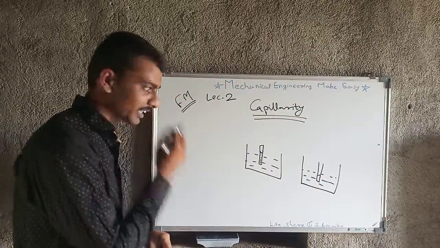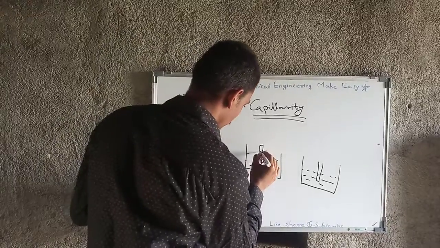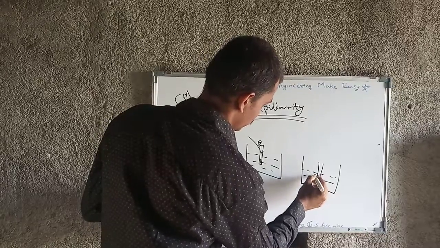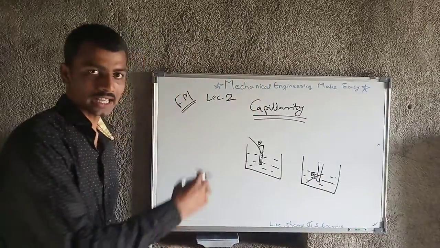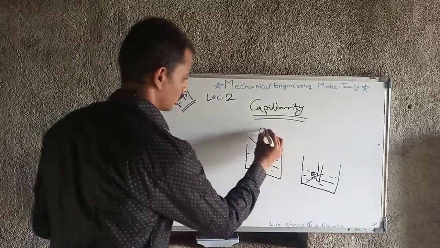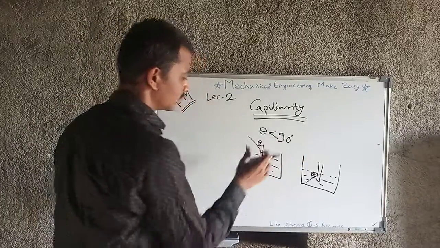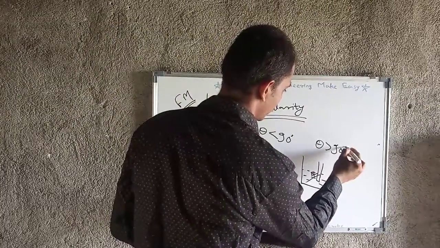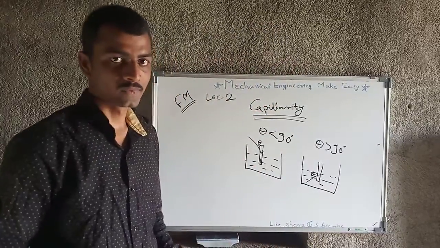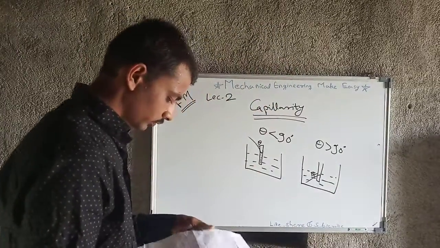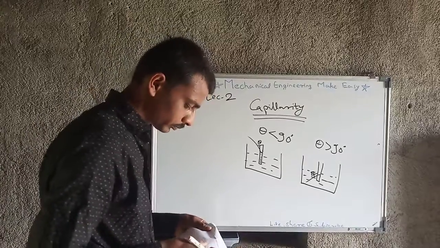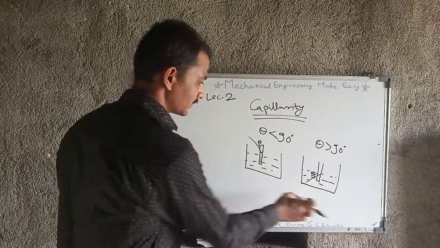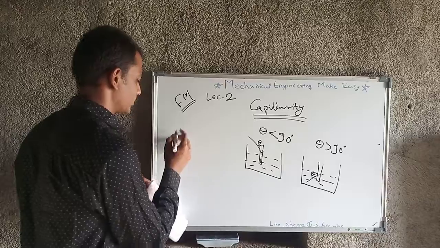Again there is theta, here this is the theta, and here this is the theta. For capillary rise, theta is always less than 90 degrees. If theta is greater than 90 degrees, then capillary fall takes place. Why does this happen? Because of cohesive force and adhesive force.